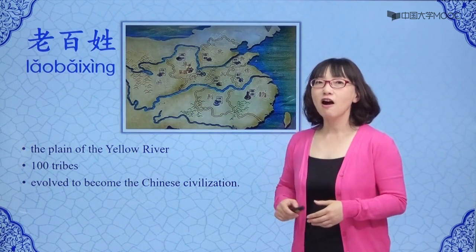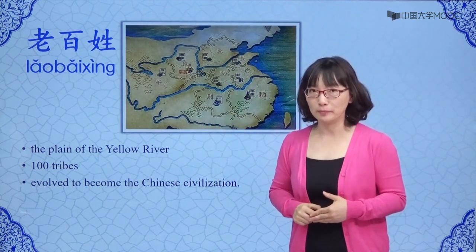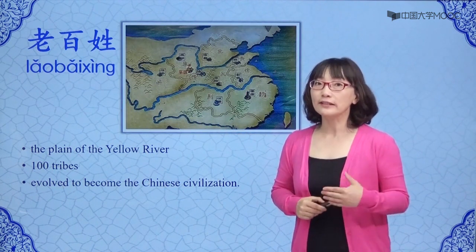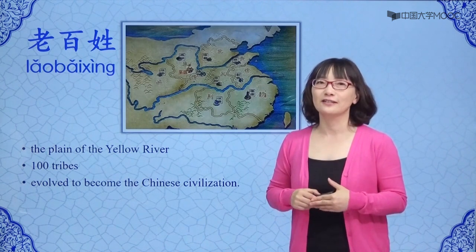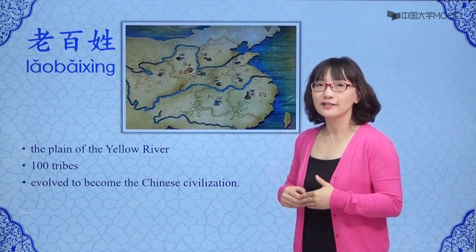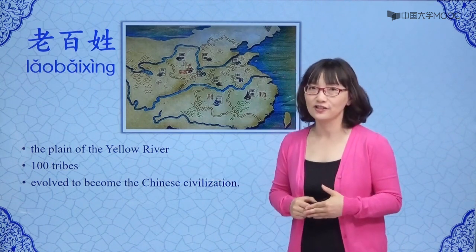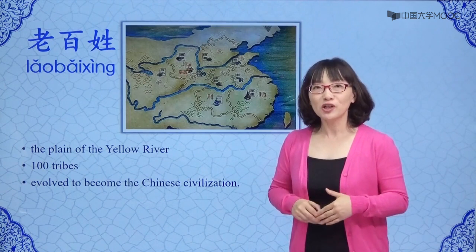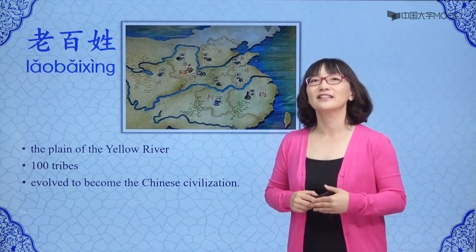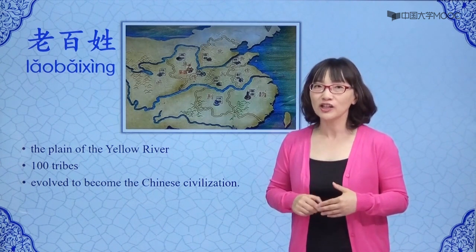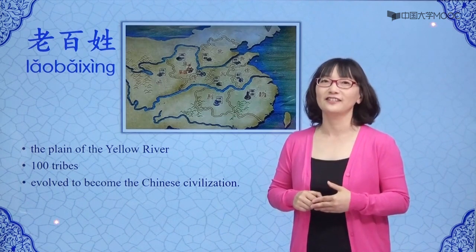Many years ago, along the plain of the Yellow River, there lived several large tribes, which formed an alliance consisting of roughly 100 tribes. Hence, the origin of this term. It is believed that this group of tribes eventually evolved to become the Chinese civilization. Although modern Chinese surnames do not correspond with these ancient tribes, nowadays, the 100 most common Chinese surnames cover about 85% of the population of China.